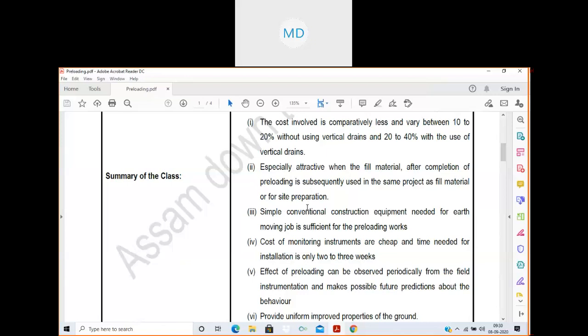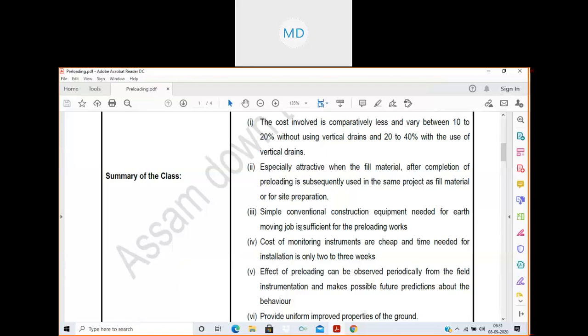So the fill material is brought from some external source, and after the work of preloading is over, for a certain period you have applied the load and now we need to remove the preload or the fill material, then after removing it we can use the remaining fill material in some other work in the site, like site preparation and all.